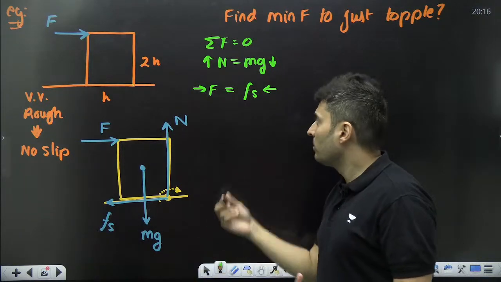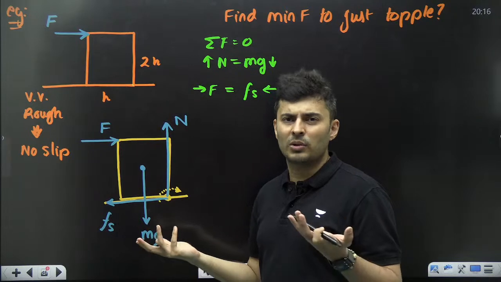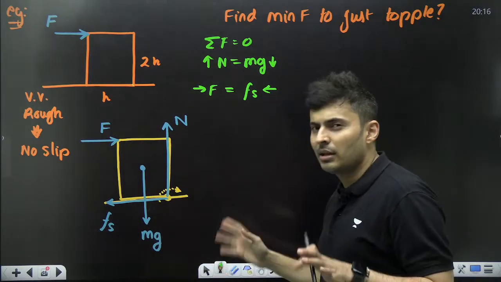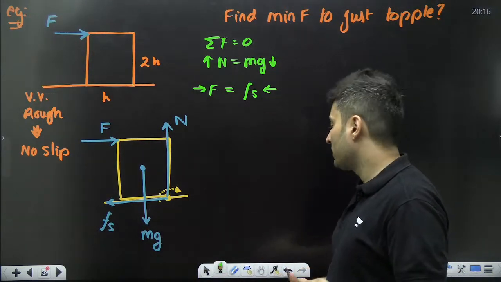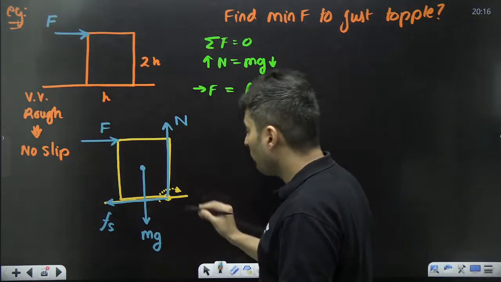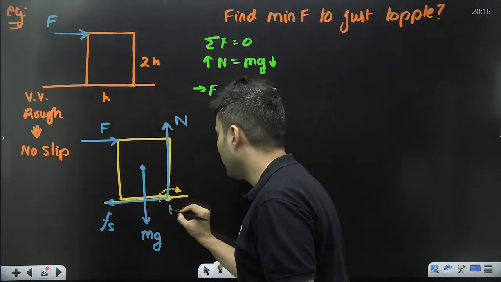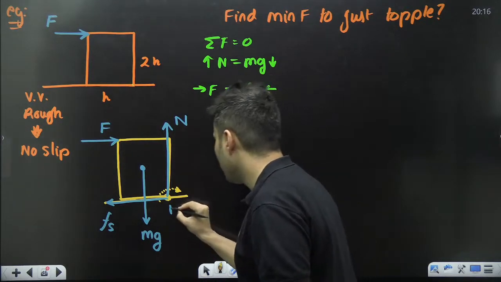Nothing I'll get from this because I only don't know the value of Fs. Mu is not given, nothing is told. So I can't find anything through this. So ignore this. Let's go to torque. But about which point? I feel this point. Let's say I call this point P.